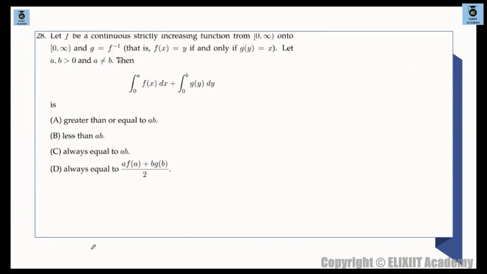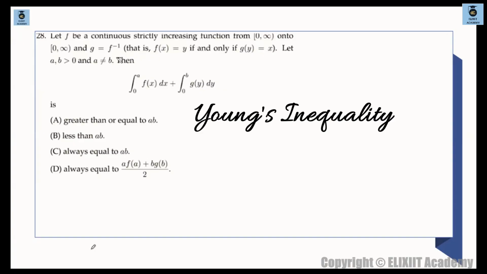Now look at this one. Remember this question as a result for the time being. Look, this f is a continuous strictly increasing function from 0 to infinity onto this thing, so it's an onto function first of all. And g is equal to f inverse, so let a be greater than 0, that will be always in general, that is always greater than or equal to ab. When will it be equal to ab?